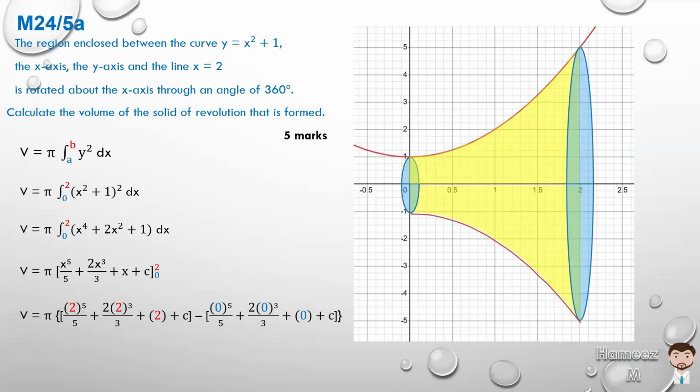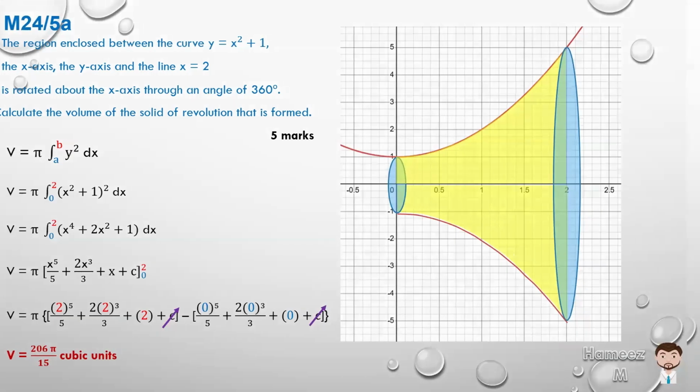So all the 0 terms which we have in blue cancel, and we recognize plus c minus plus c. So c minus c is 0, that also disappears. All the terms in 0 cancel, so we're left with the first 3 terms on the right. So we have 2 to the 5th, which is 32 over 5, plus 2 cubed, which is 8 times 2 is 16 over 3, plus 2. That works out to be 206 pi over 15 cubic units. So we found the volume of that revolution.